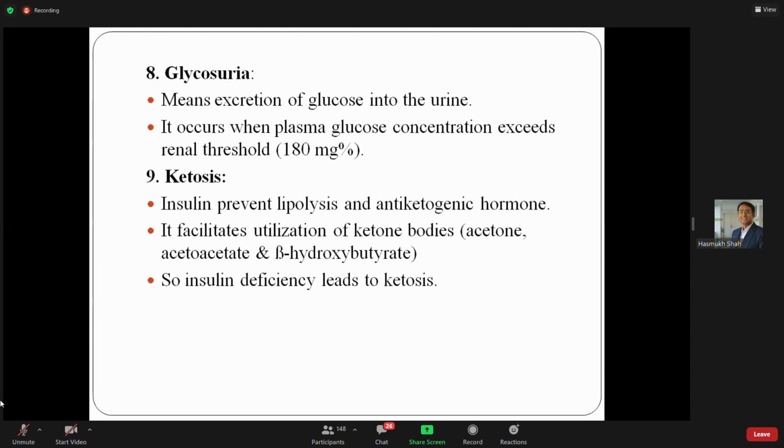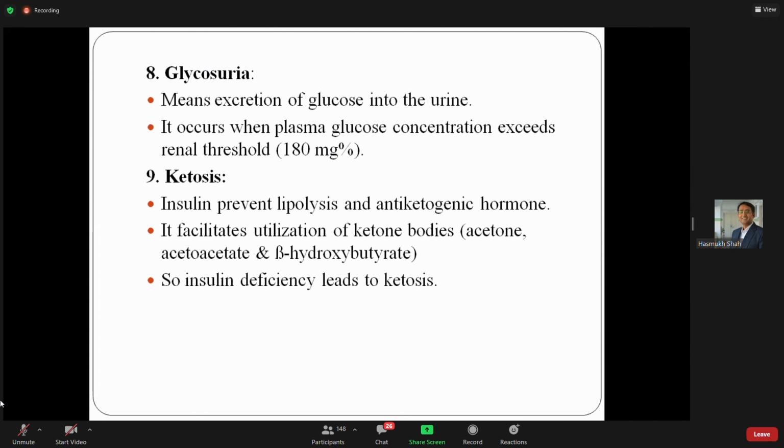When the glucose level goes more than 180 milligram percentage, kidneys are not able to handle this too much glucose load. So here tubular overload occurs and it is beyond the renal capacity. Normally 99% of the glucose is reabsorbed by the renal tubules, mainly by the proximal tubule, PCT. But there is one limit. This limit is up to 180 milligram, the renal threshold level. When it goes more than this, it will appear in the urine.